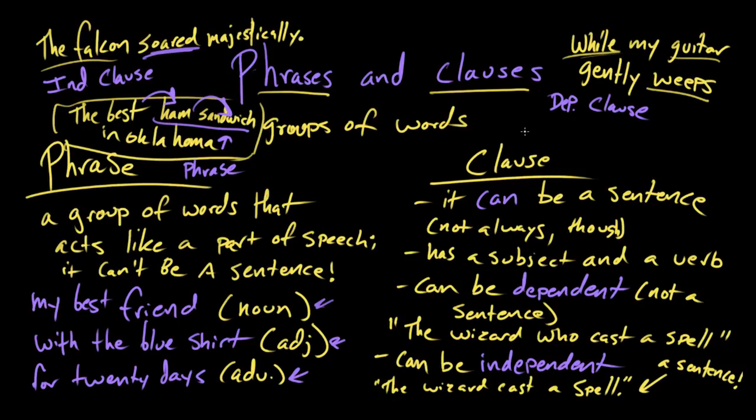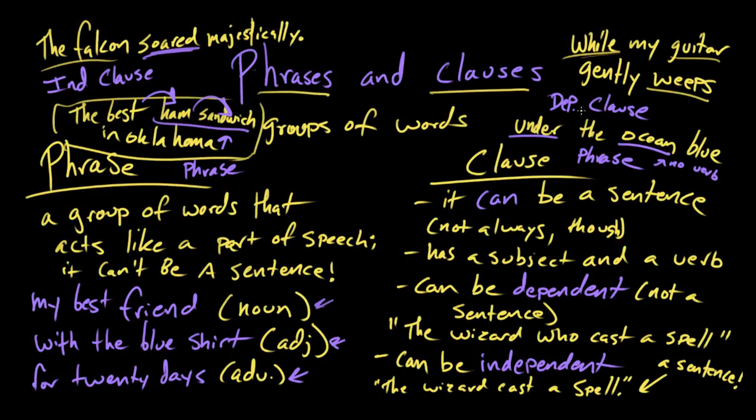How about under the ocean blue? That is a phrase. What makes you say that? Well, again, we don't have a verb. We've got a subject, the ocean, and we have under, that's a preposition. So we have a direction and a place, but we don't have an action. And that would make it a phrase and not a clause. So,